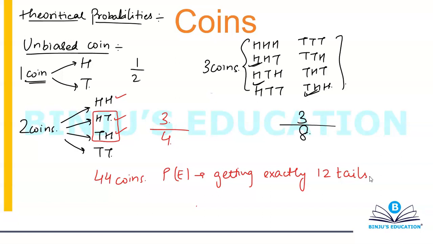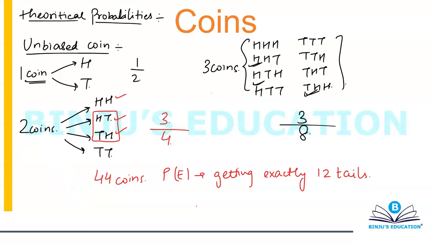Now the question is, how would you solve this? Now you can't make cases for 44 coins. That's not feasible. It's not possible. So in cases like these, we need to have a good hold of PNC. Okay, so let's try and analyze this. I have 44 coins and I need exactly 12 tails.